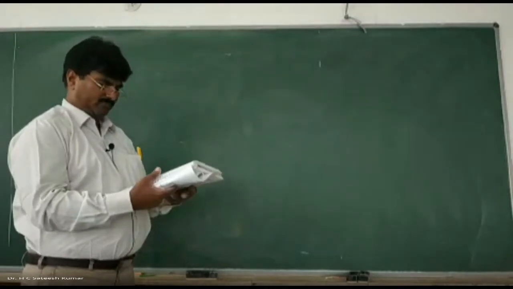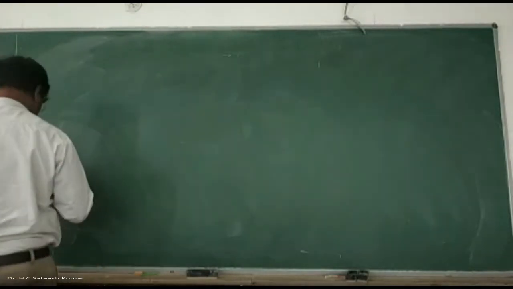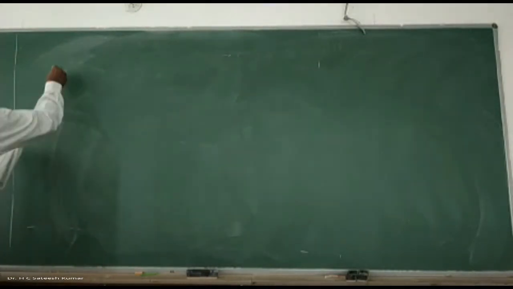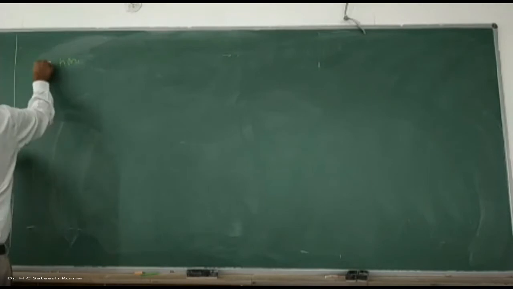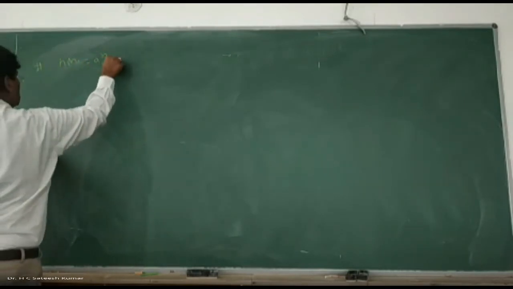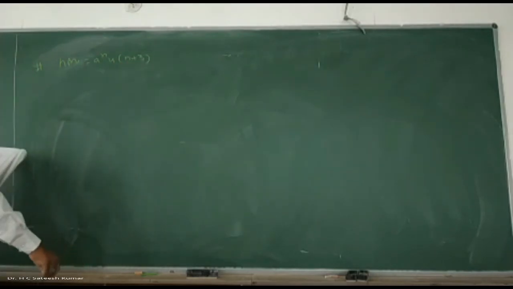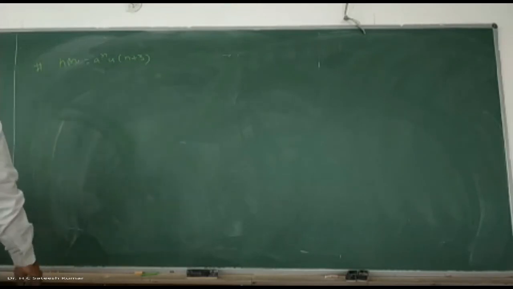Okay, right. It is like this. A discrete system. A discrete system has an impulse response. H of n is equal to, another problem. H of n is equal to a power n into u of n plus 3. Is the system stable, causal and memoryless? Okay, right. So that's what his question is.